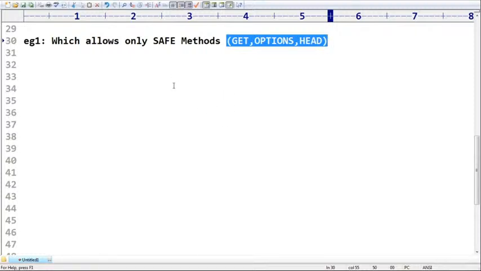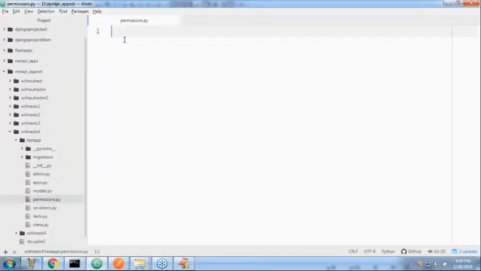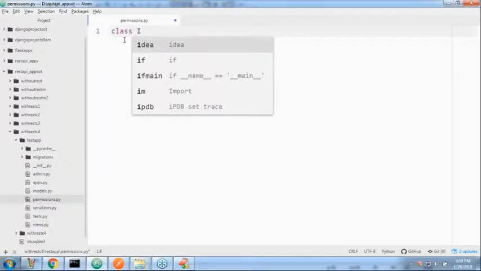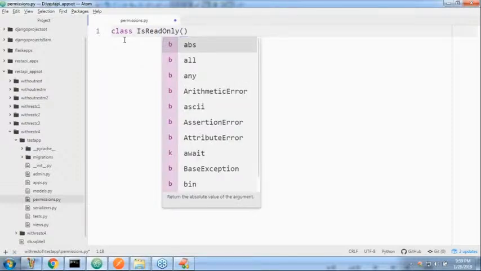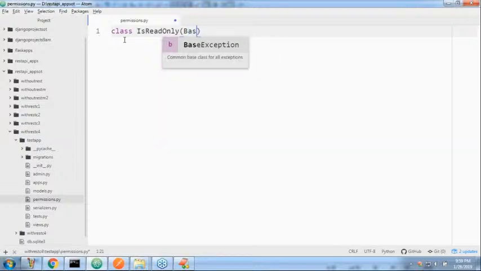Okay, very simple. class IsReadOnly, like this I'm taking. So my own permission class is IsReadOnly. Next, compulsorily we have to take BasePermission.